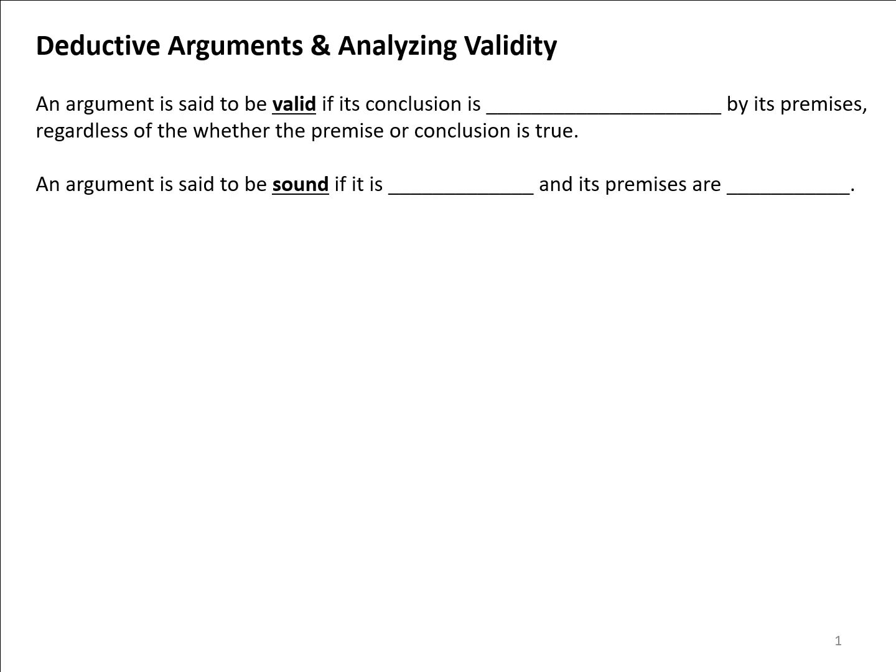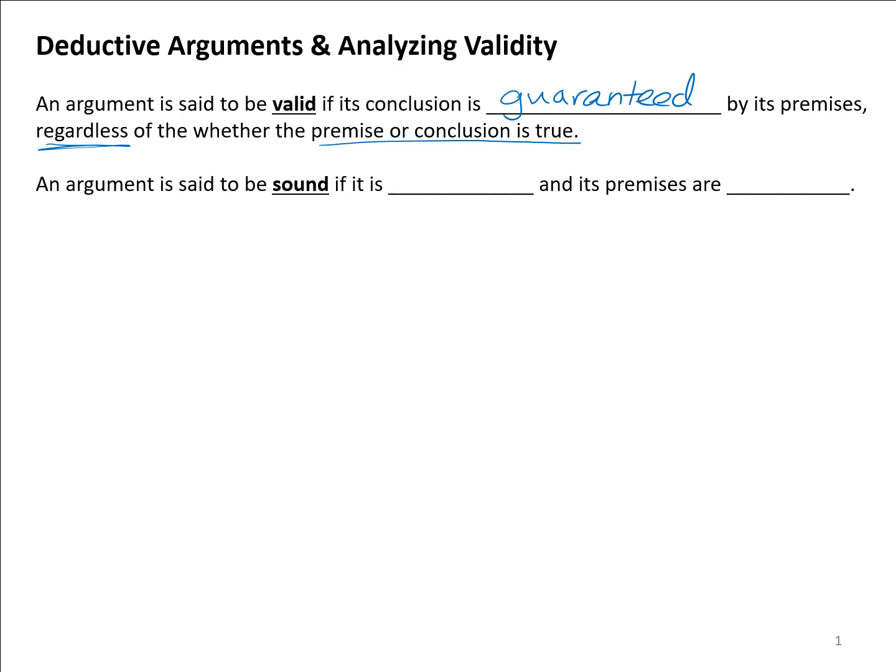Let's concentrate now on deductive arguments and analyzing their validity. An argument is said to be valid if its conclusion is guaranteed by the premises. So in other words, the conclusion must happen based on what the premise is saying, regardless of whether the premise or the conclusion is true. We don't really care, when we think about validity, whether the original premise was true. What we care about with validity, and this is how validity is defined, is whether the conclusion is guaranteed if